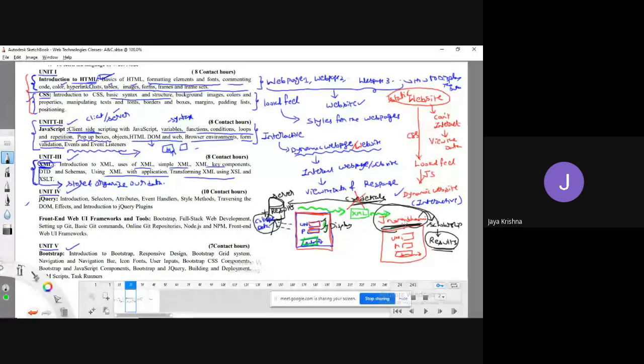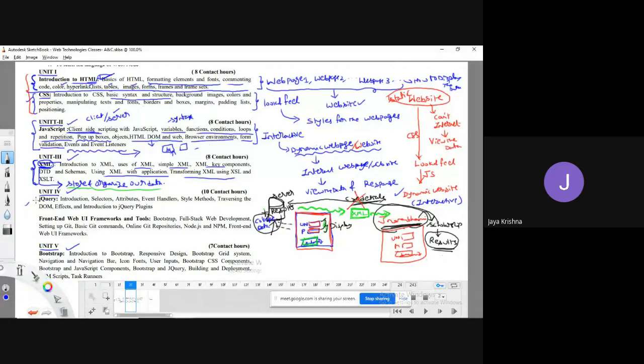And what will these people do? They try to decode the XML file and read the data, so that they are not able to access our data directly. So that is the advantage of XML. Okay, fine. So this is all about the XML advantage. XML acts as a mediator, meaning that it is going to store and organize our data. In simple terms. Okay, if you need more clarity, I will take it in the third unit.